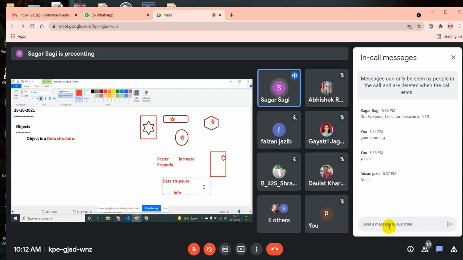Now if you want to access that information, then you should follow a particular structure. Then for every requirement you should come up with a solution. For this requirement we should use this structure, for this requirement we should use this structure, so that we can access the data in a faster way. If you are able to access the data faster, then automatically your application performance will increase. So this is what they will check.